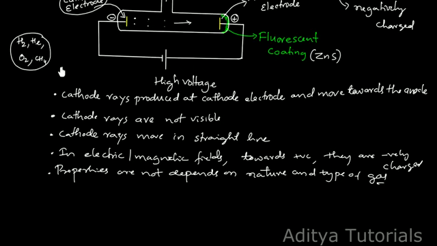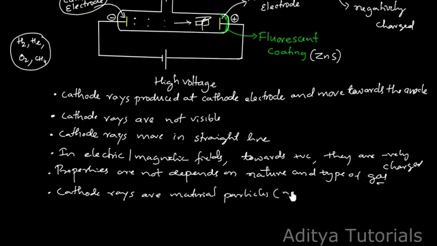One important thing is that when a small wheel is kept in the path of the cathode rays, the wheel starts rotating. This means that cathode rays are material particles.